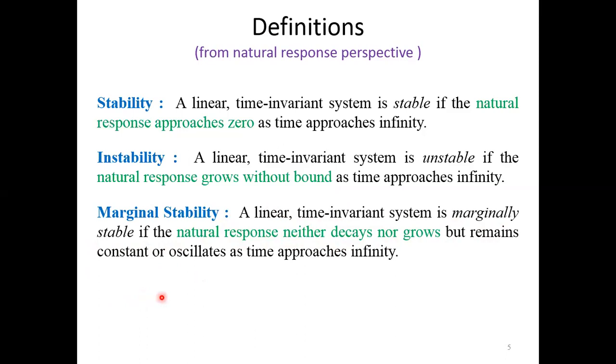If the output at steady state, or at infinity, consists of the natural response, then we cannot get our desired output, or we cannot control the system. So that's why the system will be unstable or marginally stable.